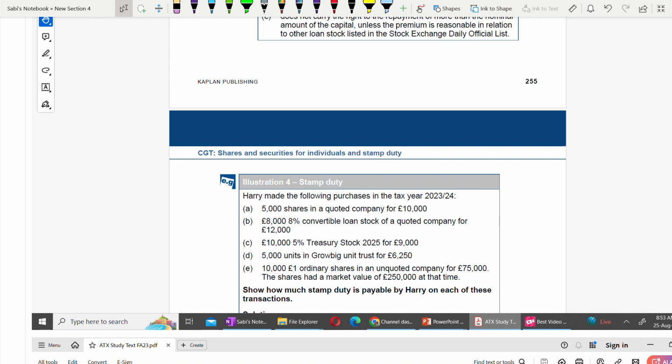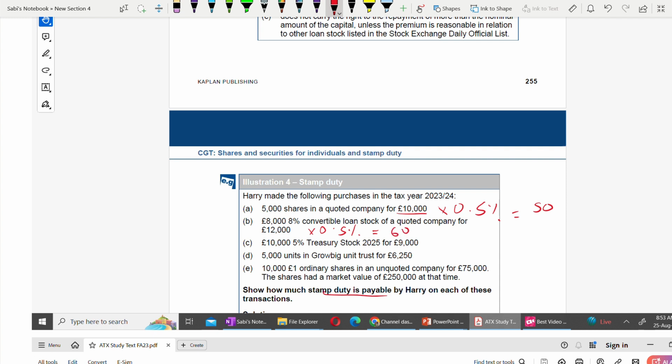Here we have 5 transactions. We have to show how much stamp duty is payable. First one, 5,000 shares in a quoted company for 10,000. So it would be simply 10,000 times 0.5%, which is 50. Next, 8,000 8% convertible loan stock of a quoted company for 12,000. 12,000 times 0.5%, which is 60.